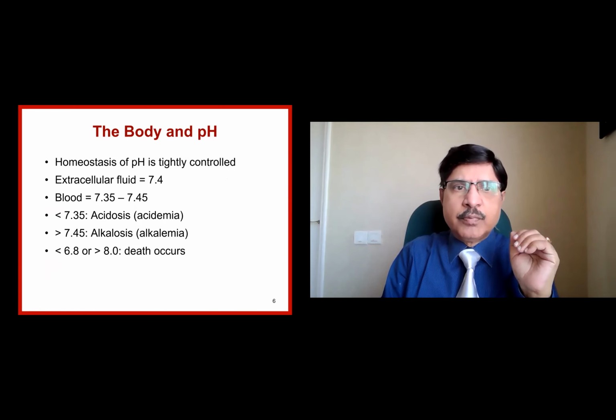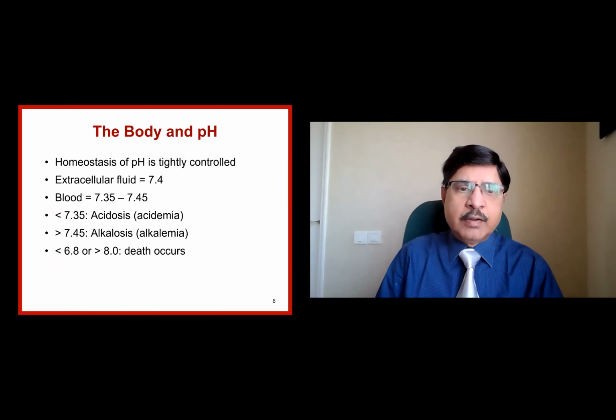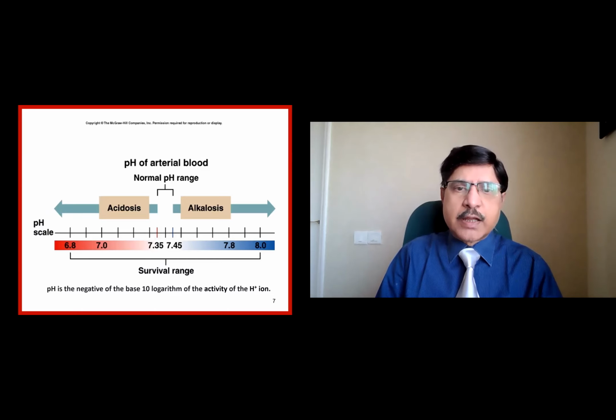Okay. The homeostasis of the body is tightly controlled. Extracellular fluid 7.4, blood varies between 7.35 to 7.45. Needless to repeat those values of alkalosis and acidemia. Any pH less than 6.8, which is highly acidic, or more than 8.0 is not tenable with life. So this is diagrammatically representing 7.4 as the pH of the blood, 7 being the neutral pH of distilled water.